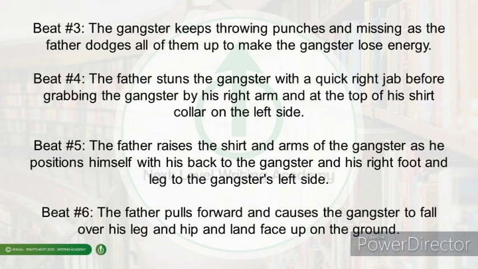And the fourth beat would be that the father finally stuns the gangster with a quick right jab before grabbing the gangster by his right arm and the top of his shirt collar on the left-hand side. Beat number 5 would be that the father raises the shirt and arms of the gangster as he positions himself with his back to the gangster's side and his right foot in front of him. Beat number 6 would be that the father pulls forward, causing the gangster to fall over his leg and his hip and land face up on the ground.